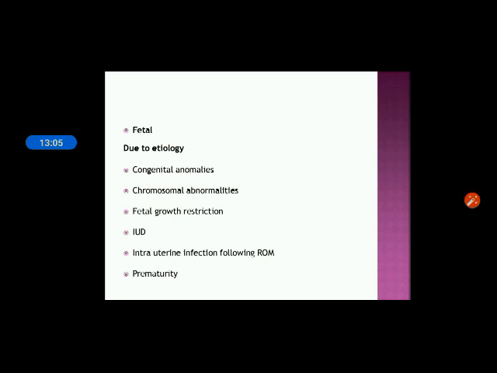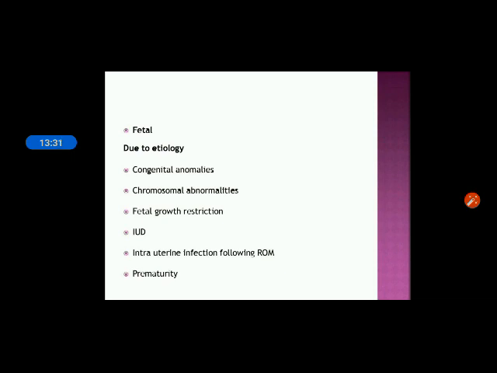Then in the fetal complications, due to the etiology, the first one is congenital anomalies. Any kind of anomalies can be present, whether structural or genetic. The next is chromosomal abnormalities, that is also an important complication present in the fetus. And then fetal growth restriction, because of lack of amniotic fluid, the fetal growth will not occur properly.